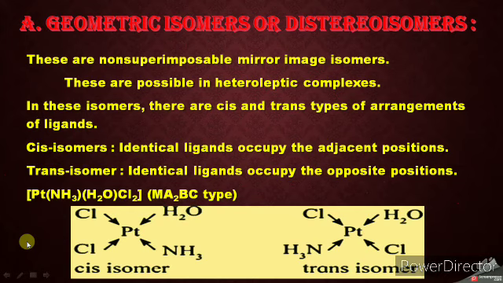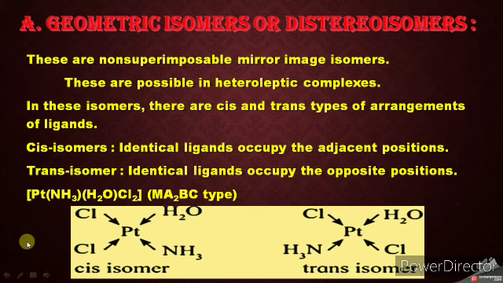Now let us discuss the first type, geometrical isomers or diastereoisomers. So what is geometrical isomers or diastereoisomers? These two isomers have non-superimposable mirror images of each other. We already discussed the isomerism in halogen derivatives.